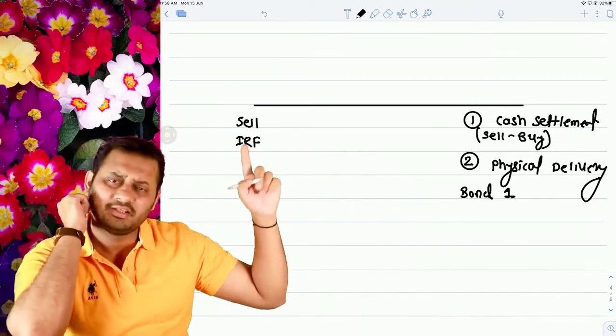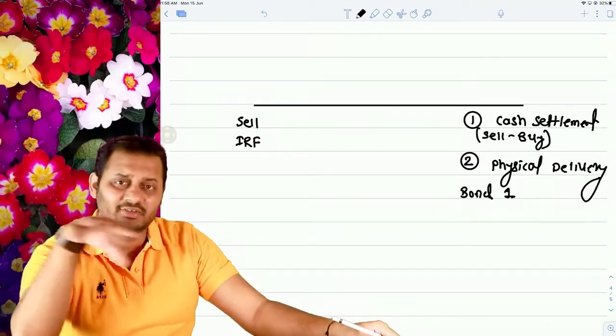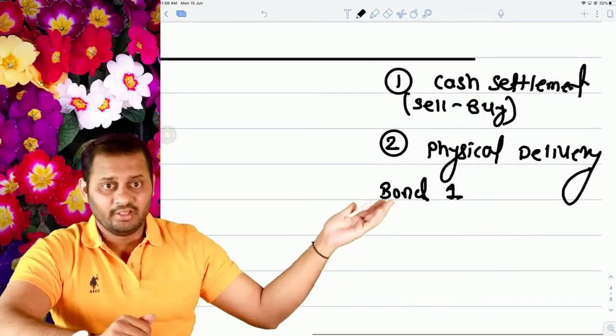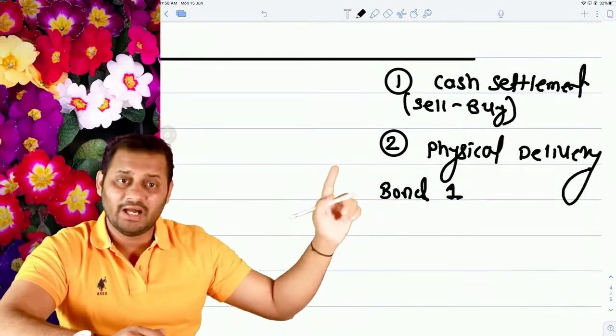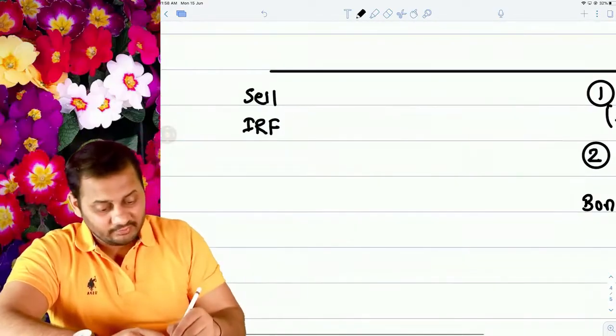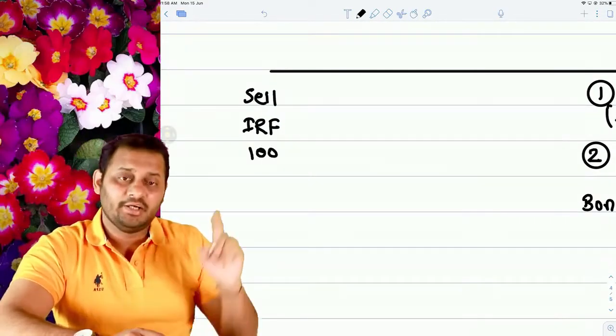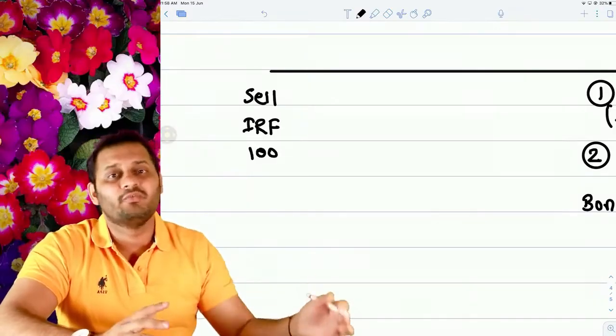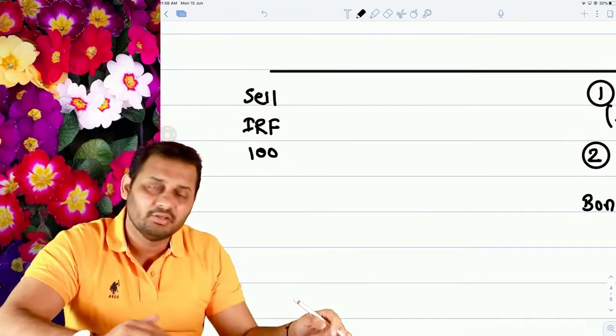In the beginning there is only a promise to deliver the bond. It is not necessary which bond you will be selling. So here if you have to deliver the bond, you will have to deliver, meaning sell the bond. So let's say the selling price was 100.